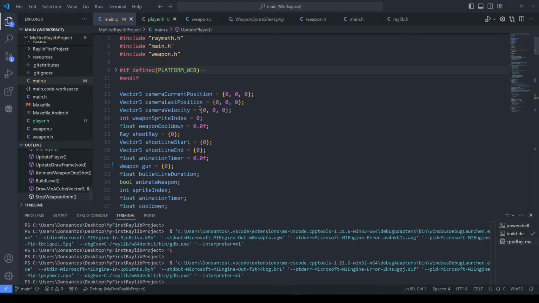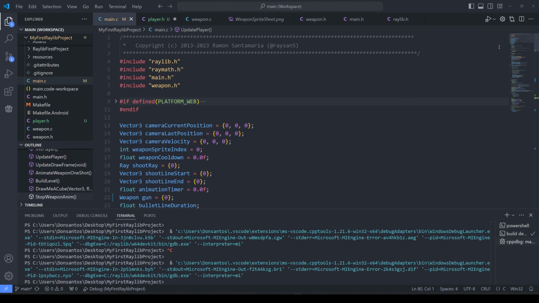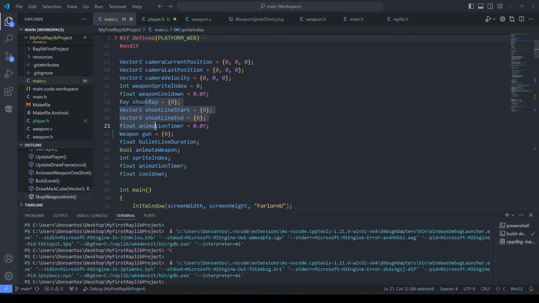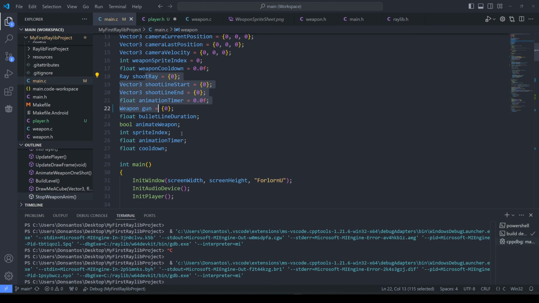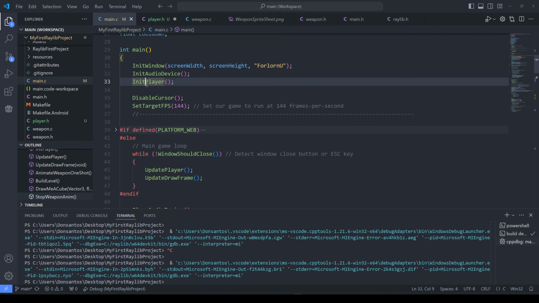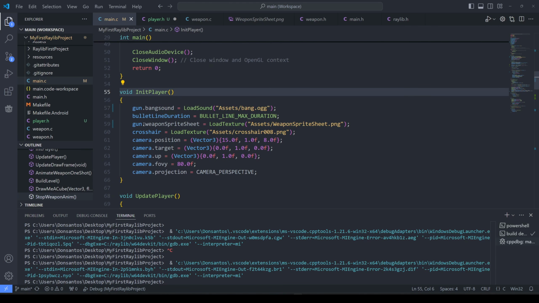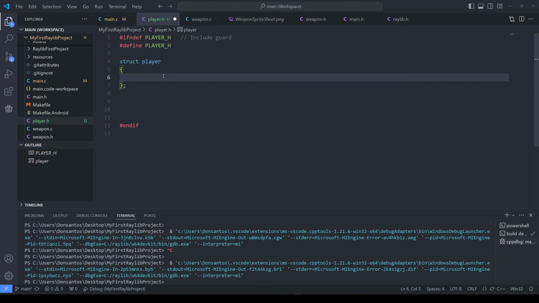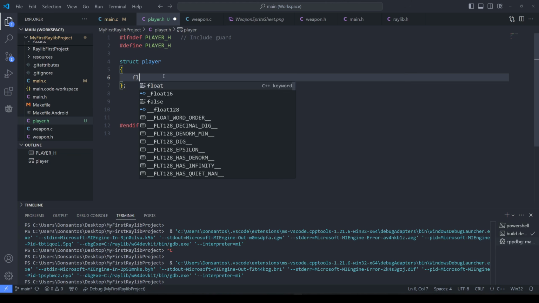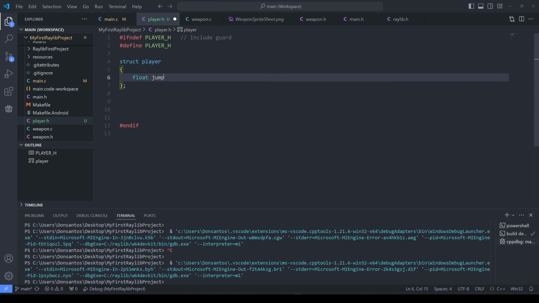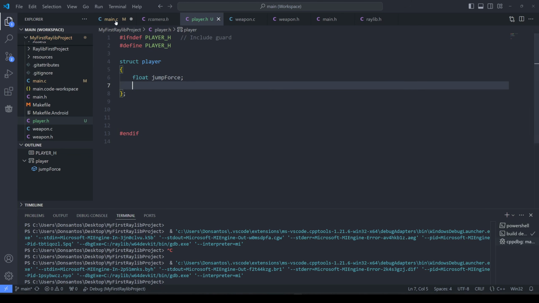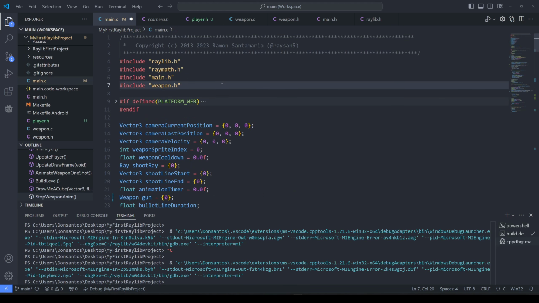So the player has a lot of stuff to it right now, obviously, but the weapon is separate. Most of the shooting is still just here. But in the init player, I do set some things, like the gun, for example, the camera position. I do know that the player needs some float jump force. We'll start with this, and then in the main I need to include.